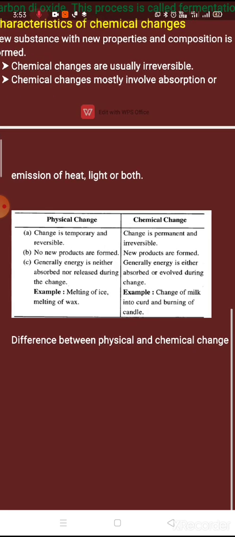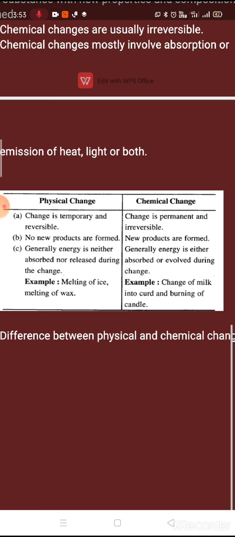Now difference between physical and chemical changes. So here you can see children, physical changes are temporary changes and can be reversed back, means reversible. Chemical changes are permanent changes and irreversible. In physical changes, no new product is formed. We know that the product remains same as was earlier. And in chemical changes, new products are formed. In physical change, generally energy is neither absorbed nor released during the change. In chemical change, energy is either absorbed or evolved during the change. Release भी कर सकते हैं, absorb भी कर सकते हैं.